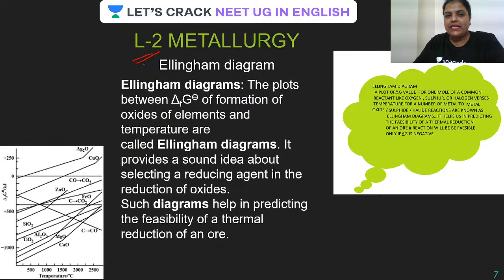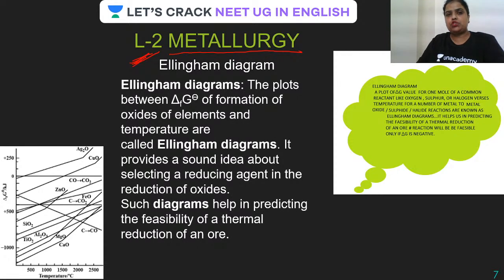Okay, guys. Now just look for the Ellingham diagram. This is lecture 2 under metallurgy. Because we have done concentration of ore in lecture 1, now we have to go for reduction.